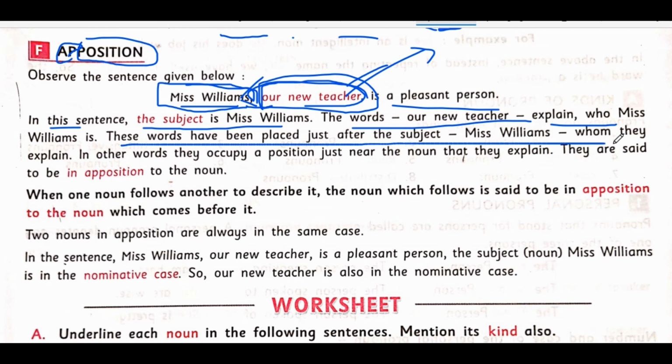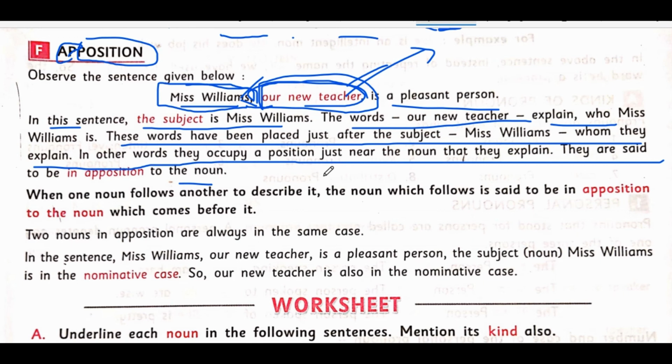When they explain a noun, they occupy a position just near the noun they explain, and they are said to be in apposition. When a set of words explains who a person actually is, that is called the apposition. For example, Mr.